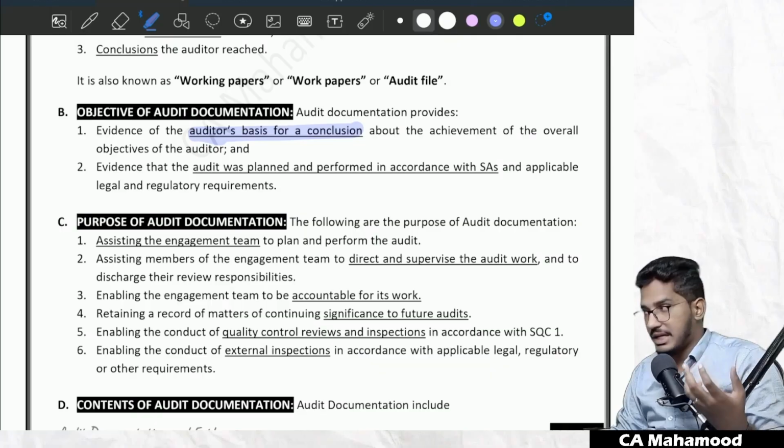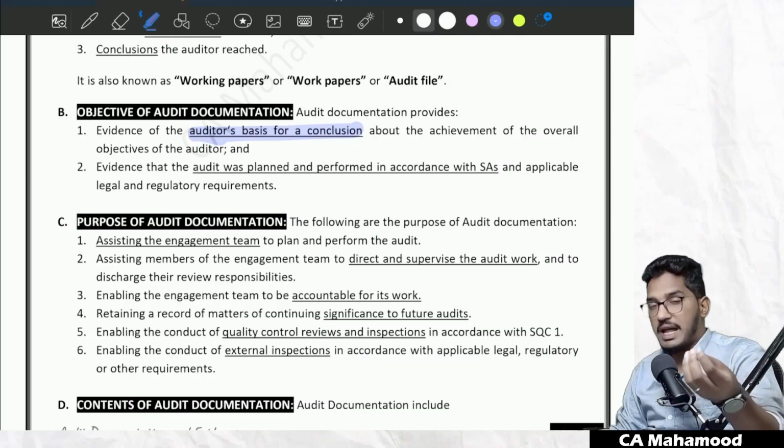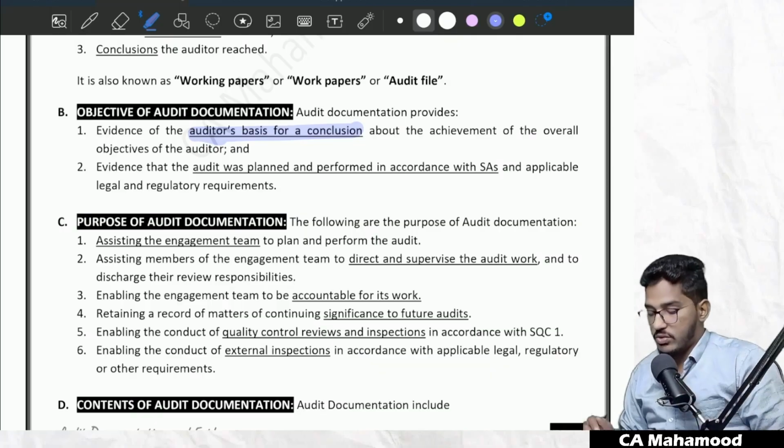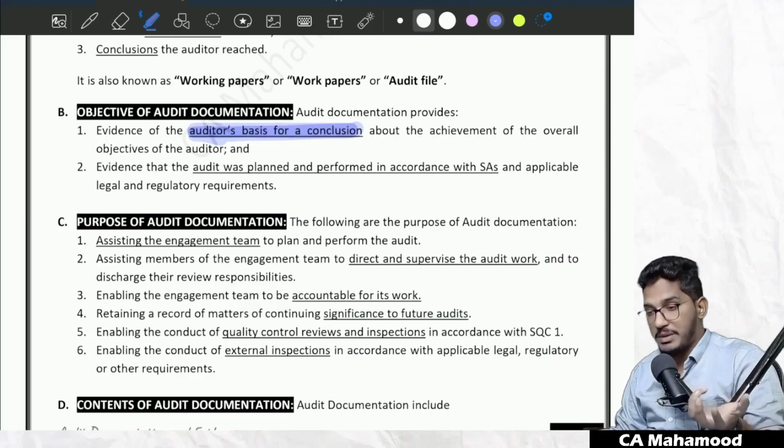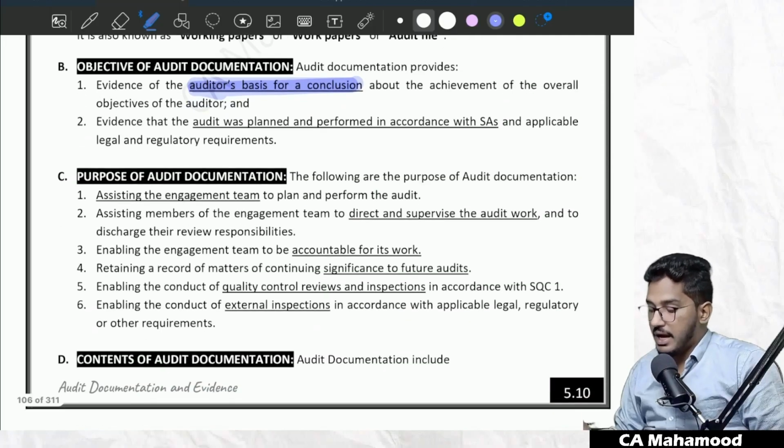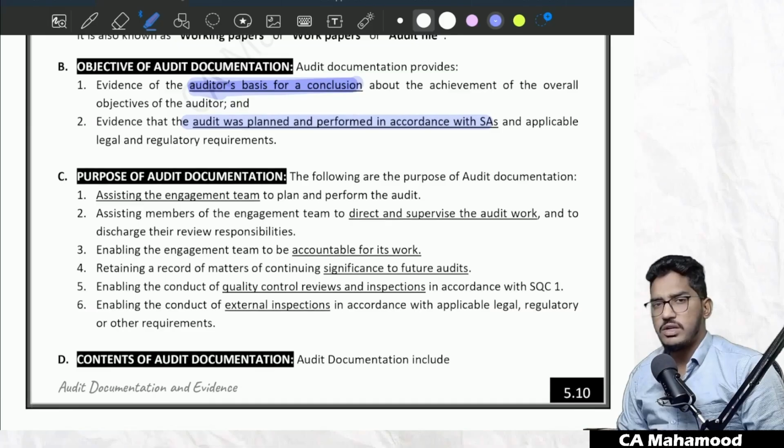I should have something in my favor to prove that. So what will act as evidence? Audit documentation is going to act as evidence that there is a basis for the conclusion, and on what basis you have given the conclusion, that will be provided by audit documentation. And also, audit documentation provides evidence that audit was planned and performed in accordance with the standards on audit.